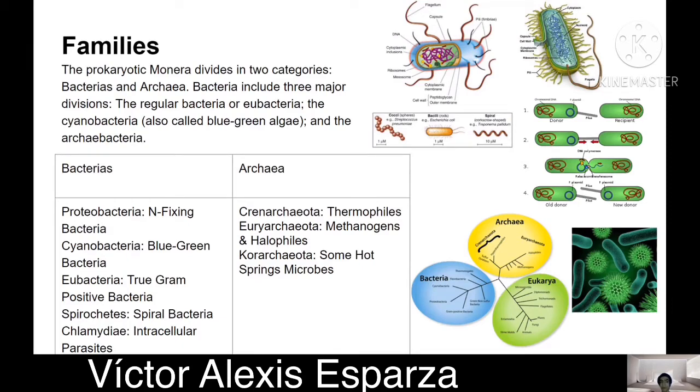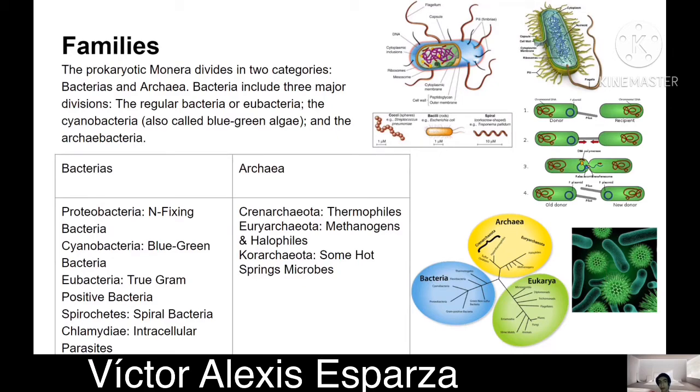We have the cyanobacteria, which is one of the majors. The eubacteria, or the normal bacteria, which are the second one of the major types. The Spirochetes, the spiral bacteria, and the Chlamydia, that are intracellular parasites.